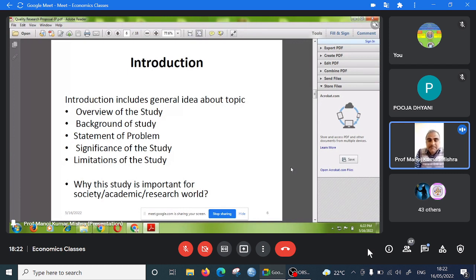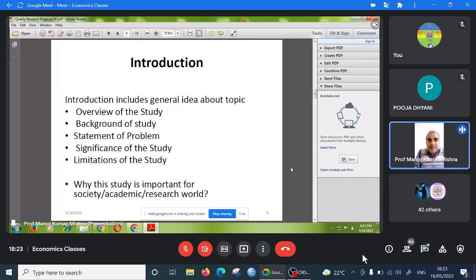So the first part is the introduction. The introduction includes a general idea about the topic. Suppose the introduction is part 1. First of all, write the general idea about your topic in 4-5 sentences.